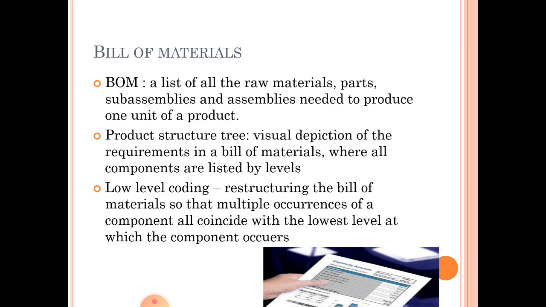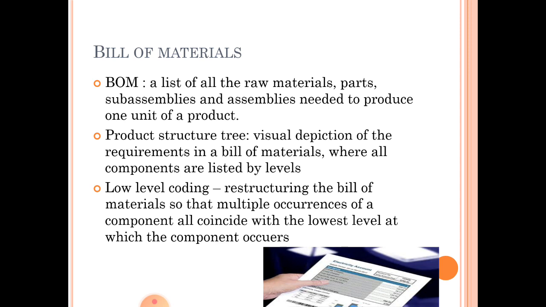Next we'll move on to the bill of materials. As I already told, bill of material is a list of all the raw materials, parts, sub-assemblies and assemblies needed to produce one unit of a product. Please students, note here that the bill of materials looks at one unit or one product. What is the total of raw materials, parts or sub-assemblies required to produce one product? So this is the detail about one product. For example, if one chair is required, what are all the different parts.